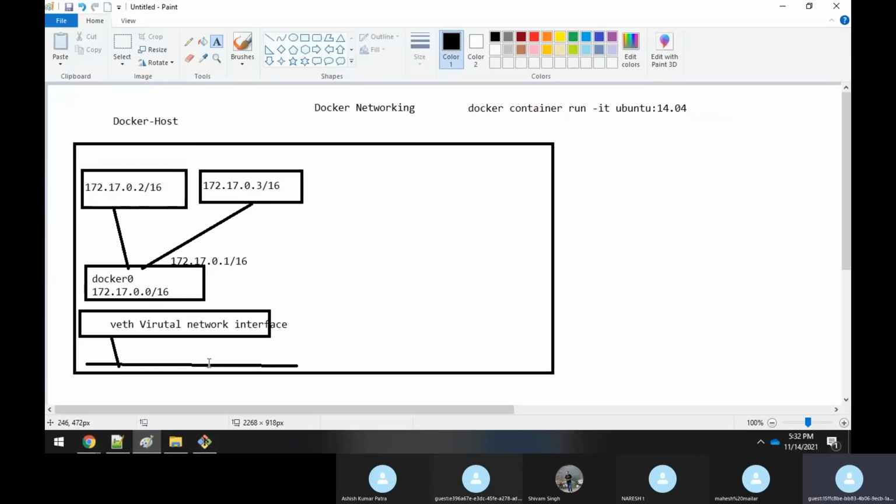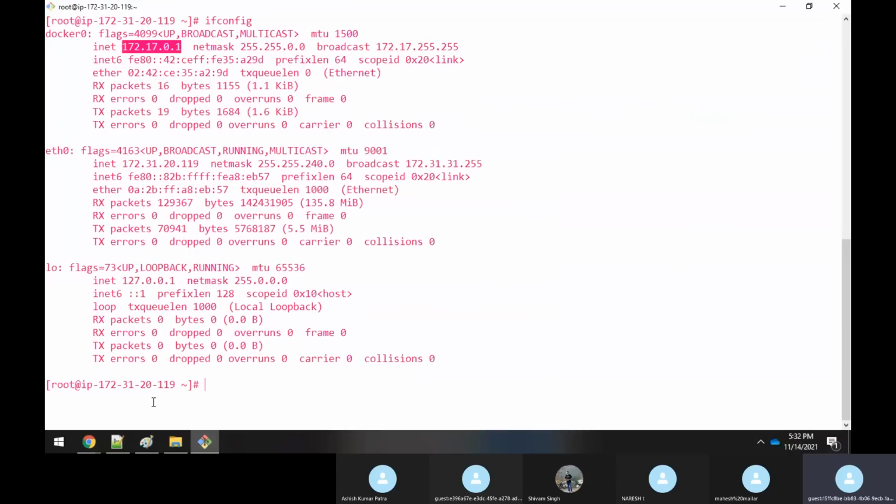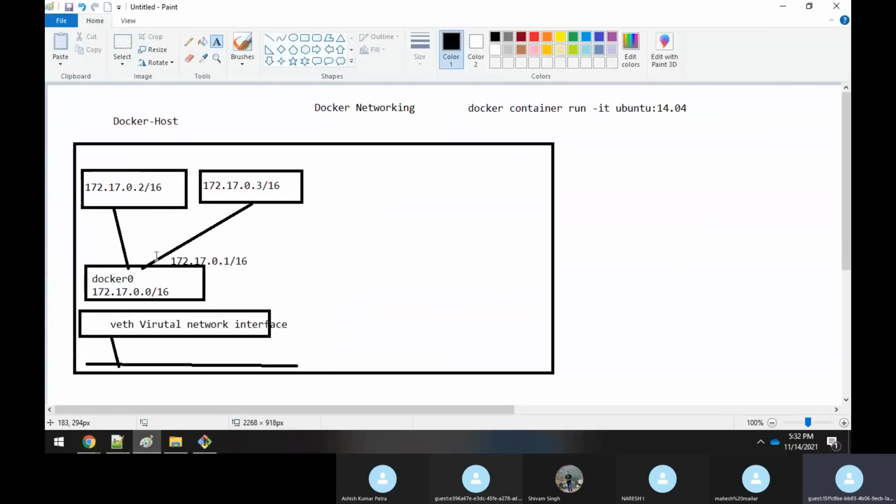So your base machine, whatever command line you have right here, can connect to this Docker which is running through this virtual network interface. It means the communication happens like this: from your base machine you are communicating with your virtual network, and this will communicate with your Docker 0, and from Docker 0 you're communicating with your Docker container. This is how the flow goes, sir.